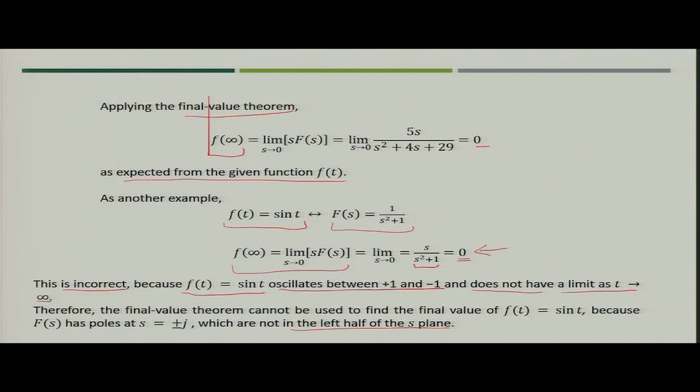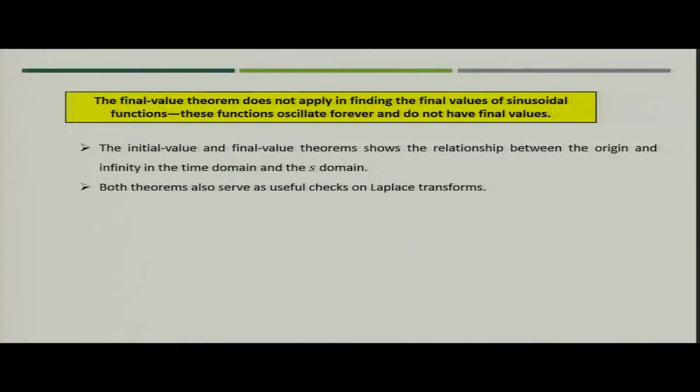So, you have to always keep in mind where you can apply the final value theorem and where you cannot. You can summarize that the final value theorem does not apply in finding the final values of sinusoidal functions, because these functions are oscillatory in nature and do not have final values.